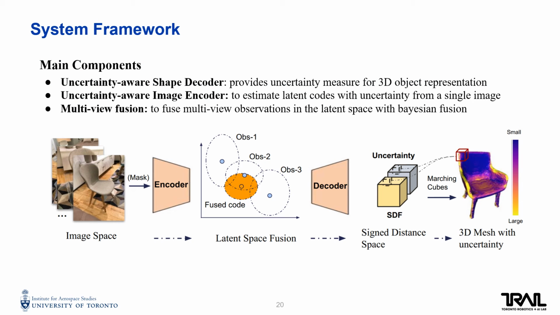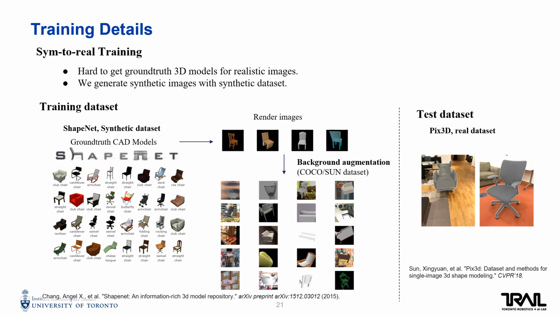By then, we are able to get latent code distribution for each input image from the encoder and fuse them with Gaussian update, and decode the final code distribution into SDF space and use the Marching Cubes algorithm to generate a mesh with uncertainty. We follow a synthetic-to-real training strategy.